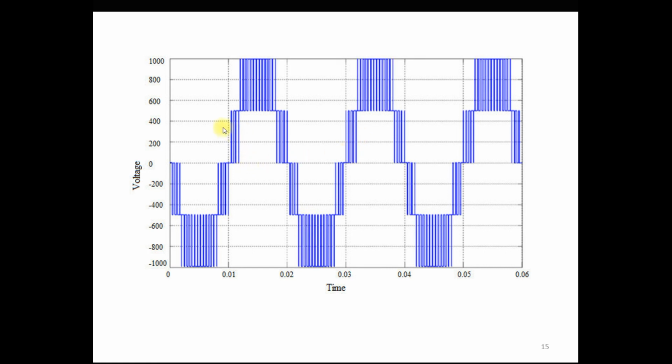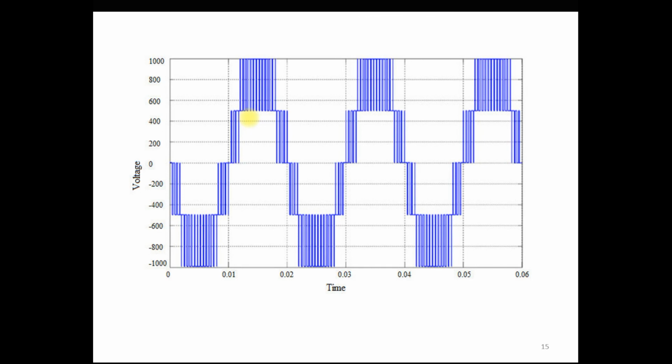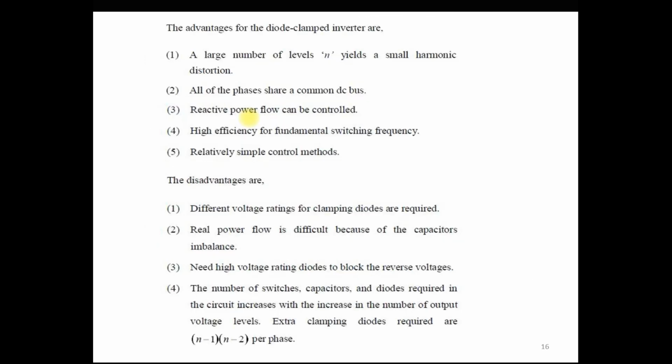As you increase the number of levels of small voltages, the output voltage becomes nearer to the sine wave, so it contains fewer harmonics. In that case you require a multi-level inverter like a 5 level inverter, 7 level inverter, 13 level inverter. As you increase the levels, the output becomes more and more sinusoidal. So this is the advantage of the 5 level diode clamp inverter we have discussed here.